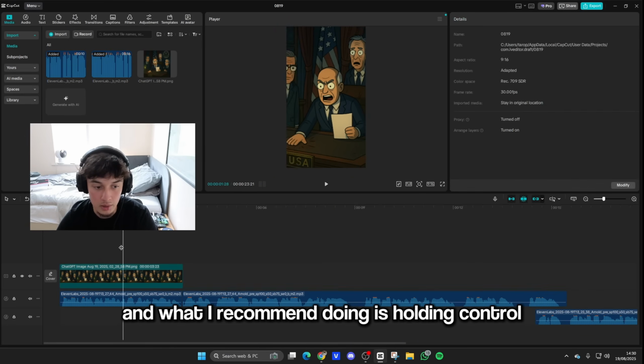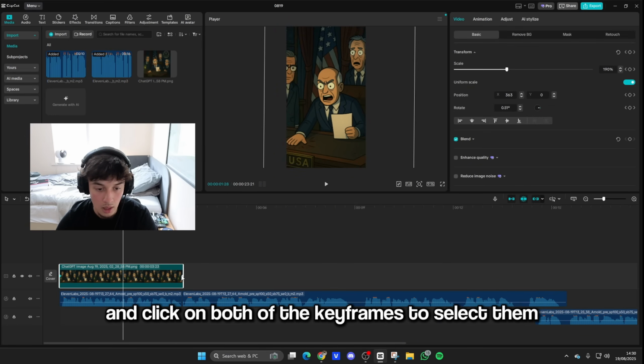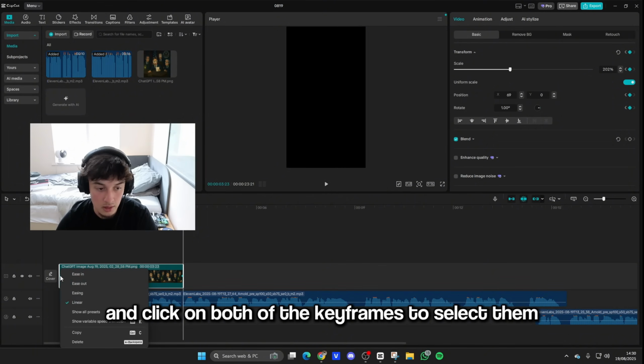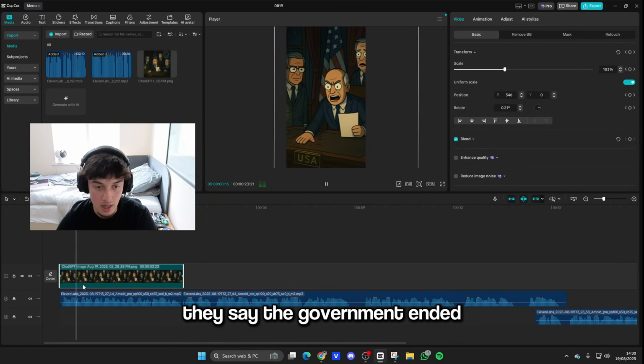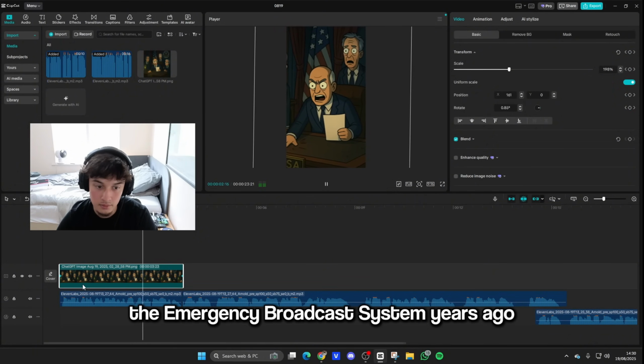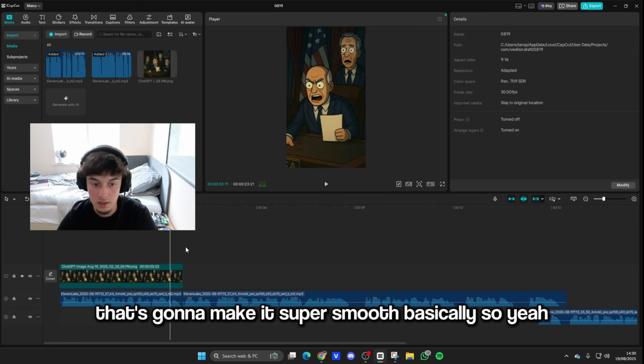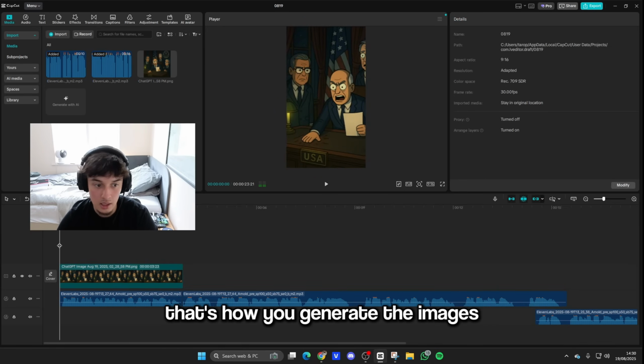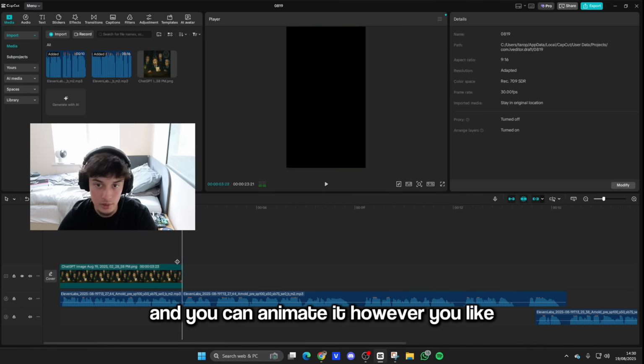And what I recommend doing is holding control and clicking on both of the keyframes to select them. And then you just want to go ahead and click ease out. And that's going to make it super smooth, basically. So yeah, that's how you generate the images, how you animate them like so, and you can animate it however you like.